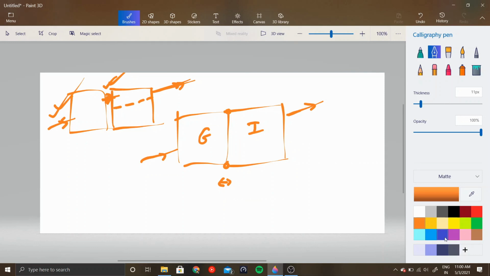Let's use a different color. This ray is basically parallel to this ray, and also this ray is parallel to this ray. So these two rays are parallel, for a pair of more than two media. Okay, so if you have come this far, you deserve a pat on your back because you have done